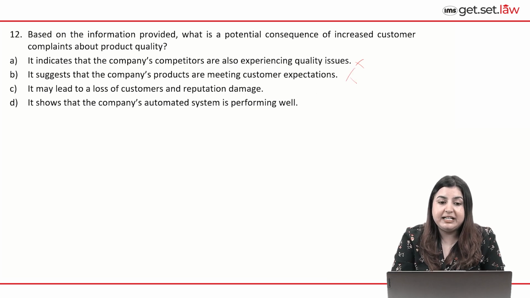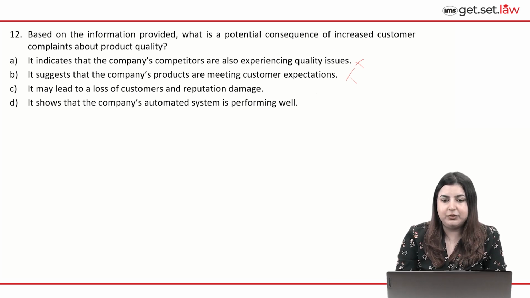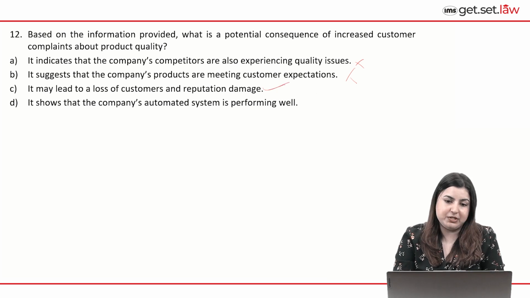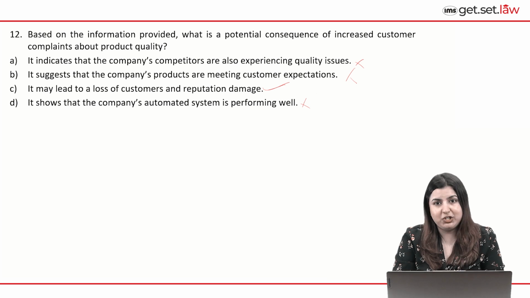C, it may lead to a loss of customers and reputation damage. This is quite the impact it will have, so C is the correct option. D says it shows that the company's automated system is performing well. Again, running very contradictory to the idea, because that is not happening, right? It's not performing well. So the correct option here will be C. By way of elimination also, this was quite simple to answer.